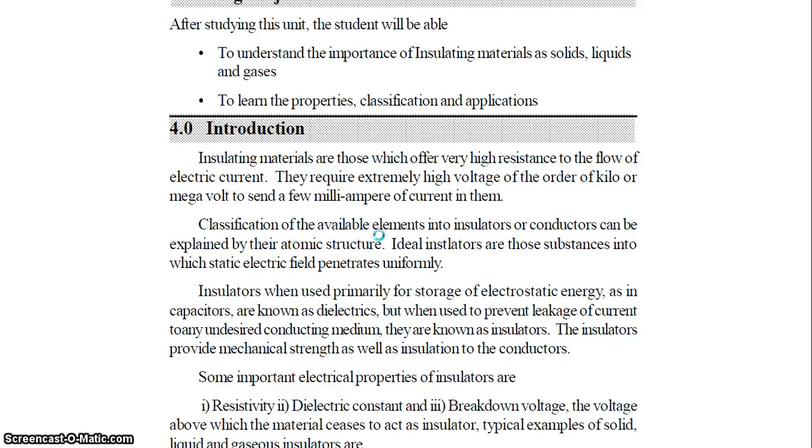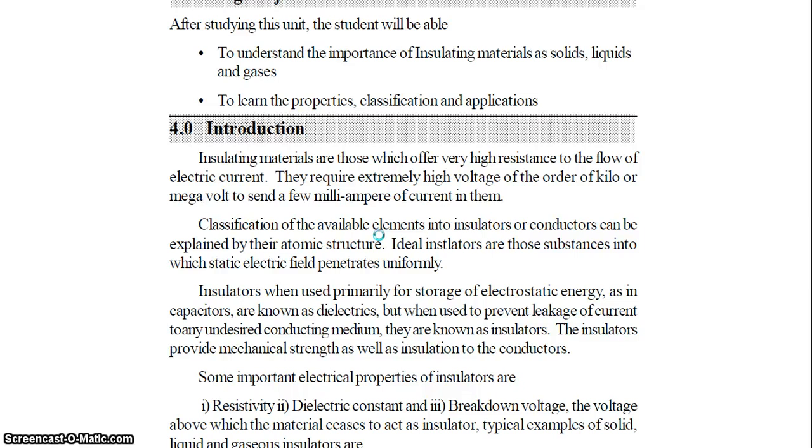An ideal insulator means a substance in which the electric field penetrates uniformly. That means the electric field is uniformly distributed in this material. An insulator used to store electrostatic charge, as in a capacitor, is known as a dielectric.